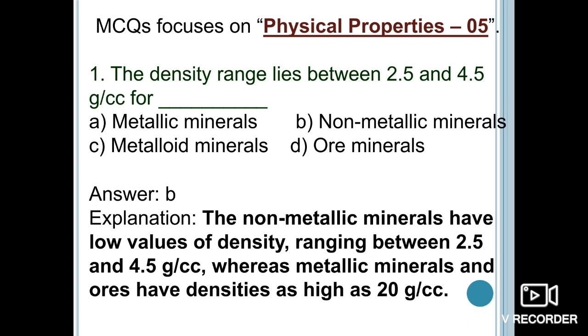In the previous video we also discussed the specific gravity of the common silicate minerals, which is about 2.65, and that of the ore minerals, which varies from 4.5 to 10 or greater than 10. Sometimes it can be as high as 20 gram per cubic centimeter. So the correct option here is option B, non-metallic minerals.